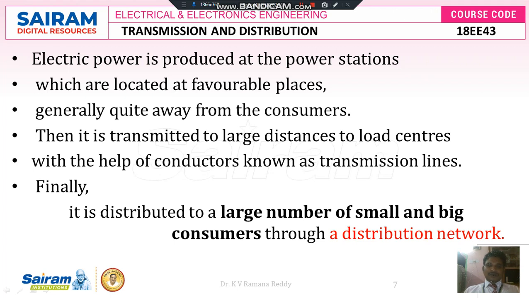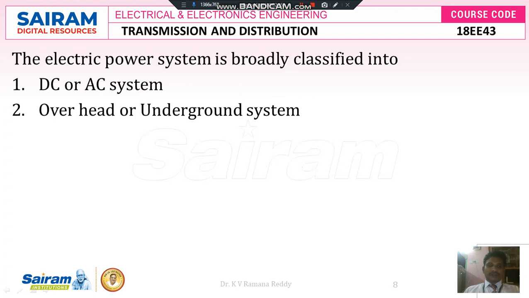Electric power is produced at power stations, which are located at favorable places. Wherever the sources are available, there the electrical energy is generated. Generally it is quite far from the consumers and it is transmitted over a large distance to load centers. With the help of conductors we transfer this huge energy, and these are called transmission lines. Finally it is distributed to a large number of small and big consumers through the distribution network. The electric power system is broadly classified into DC or AC system, overhead or underground system.